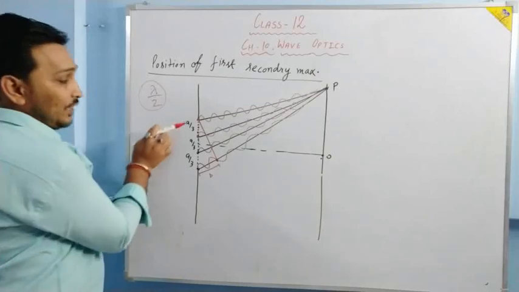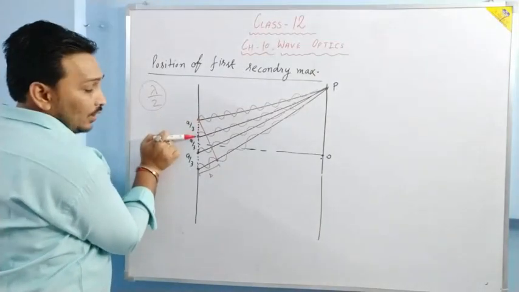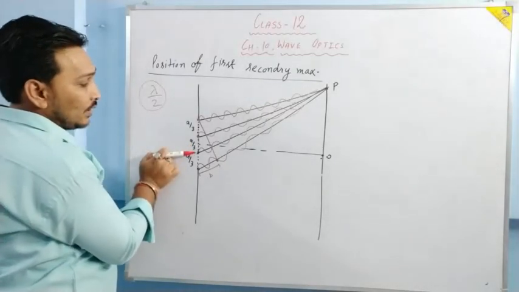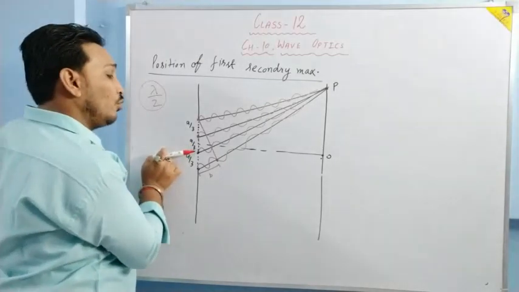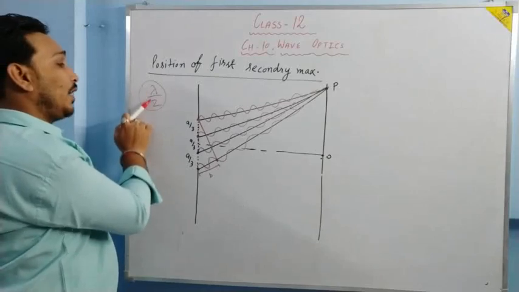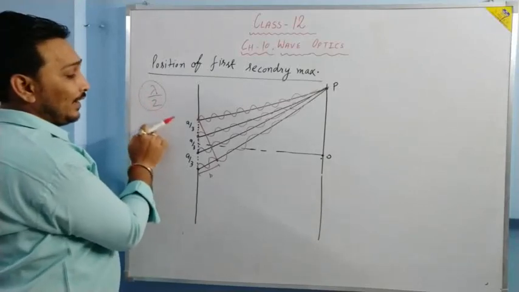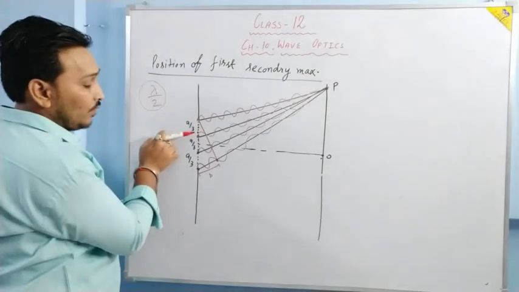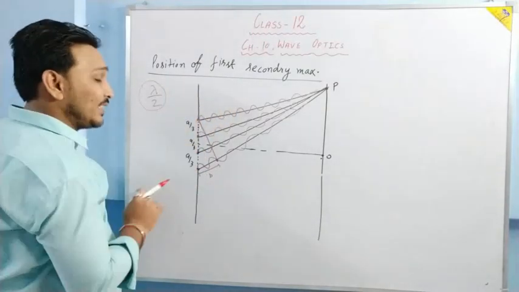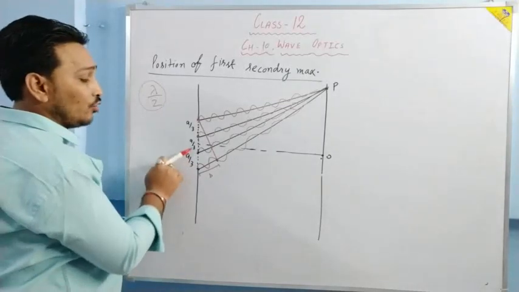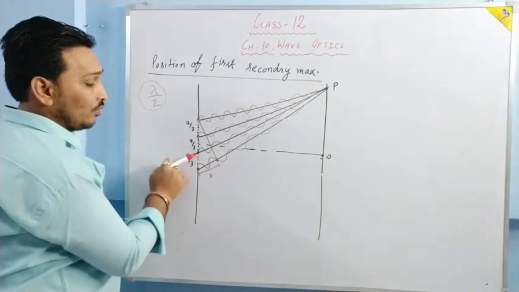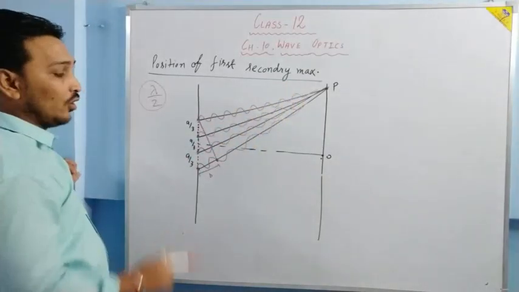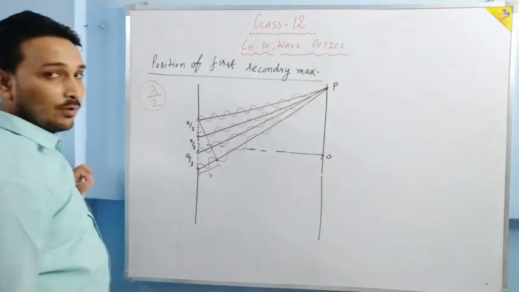Once again, for each point in the first one third, there is a point in the second one third, such that the waves emitting from those two points have path difference lambda by 2, and therefore the intensities of these two one thirds, the first one third and the second one third, are cancelled at P, and we are going to have light from the third one third. Means only one third of the slit will send light to reach P, and because of this light we are going to have a maximum over there.